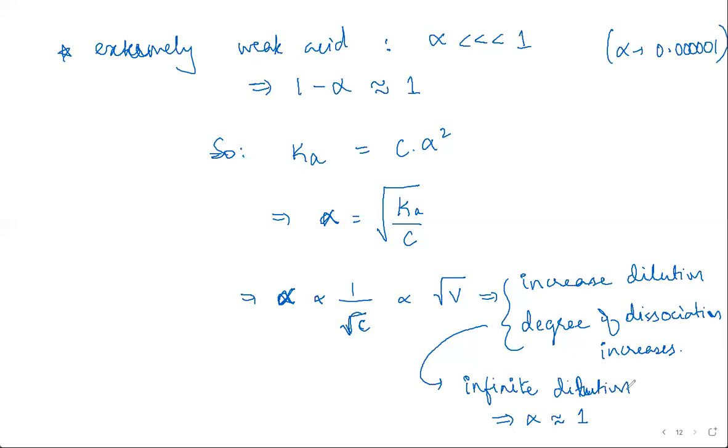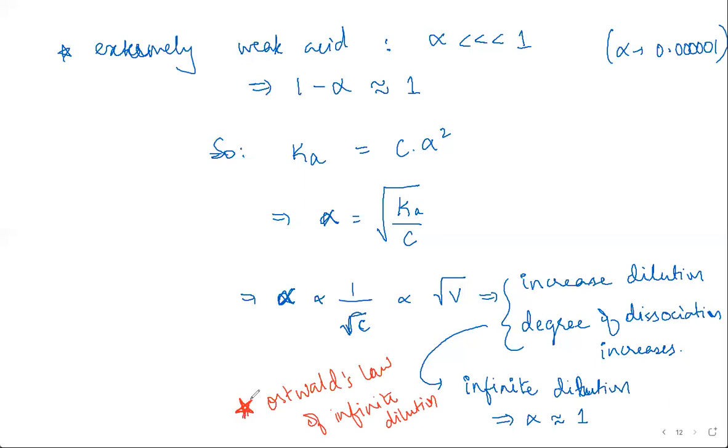So the degree of dissociation increases with dilution and reaches 1 at infinite dilution. This is applicable only for a weak electrolyte, and this particular law is called Ostwald's law of infinite dilution. You're going to study it in detail when you study electrolytes and conductivity of solutions.